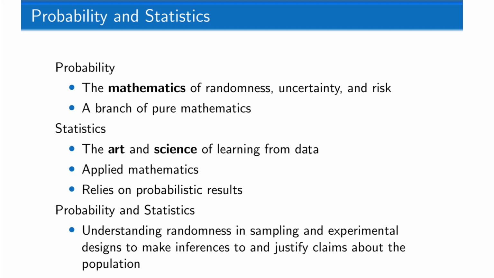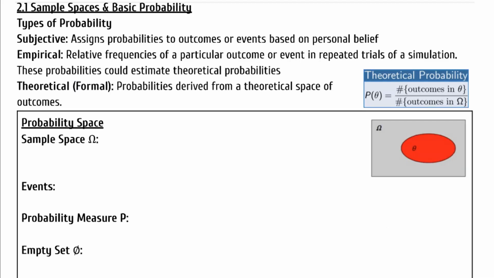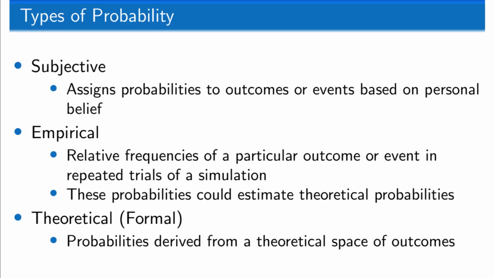Probability and statistics is understanding the randomness in sampling and experimental designs to make inferences to and justify claims about the population. Today we'll learn about sample spaces and basic probability. Here are three classifications of probability. Subjective, which assigns probabilities to outcomes or events based on personal belief.